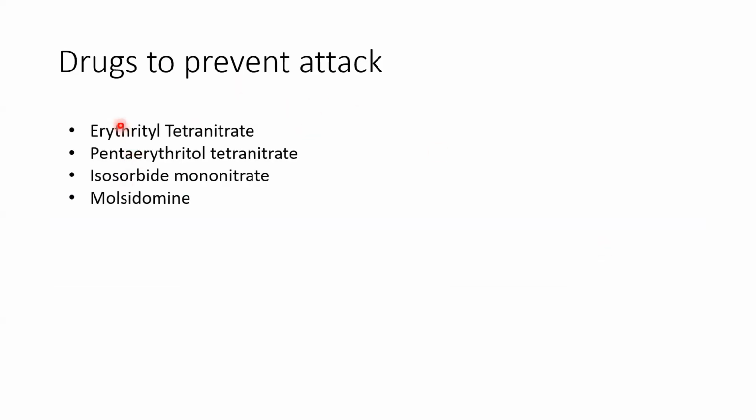Okay, so these are some drugs which are used for prevention of anginal attack: erythrityl tetranitrate, pentaerythritol tetranitrate, isosorbide mononitrate, and molsidomine. So what we saw: organic nitrates' mechanism of action, then organic nitrates used to treat acute attack, and then organic nitrates used to prevent anginal attack. So these were the organic nitrates.